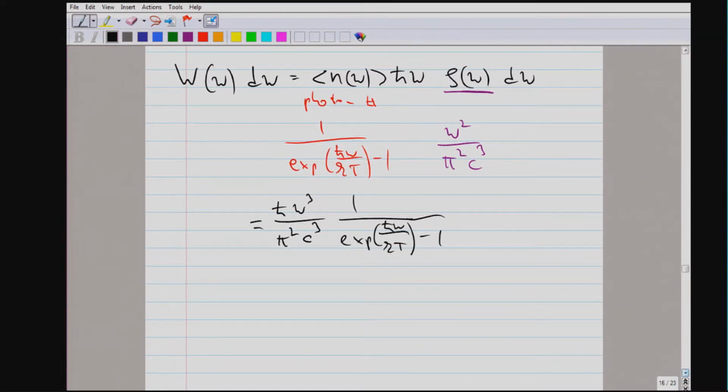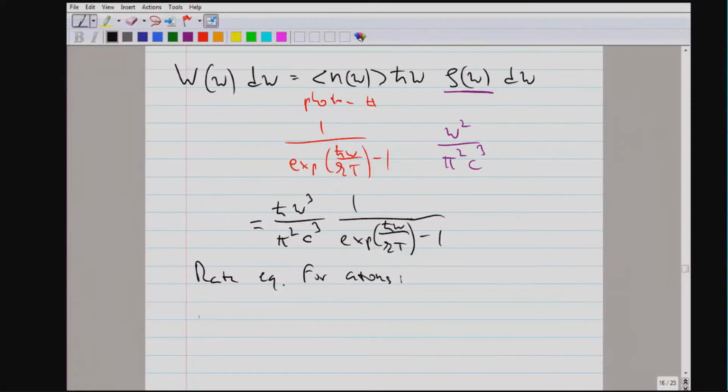So all we need now is to find the famous Einstein A and B coefficients. We have to write down a rate equation for the atoms. We know already what equilibrium is. Excited state versus ground state population is the Boltzmann factor. But now we write down a rate equation which involves a black body field, and then we compare the solution of the rate equation to the solution we already know. And from that we get Einstein's A and B coefficients.